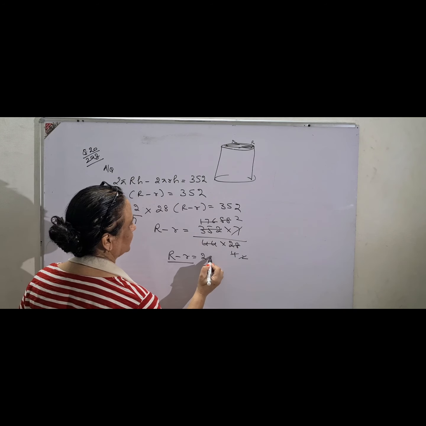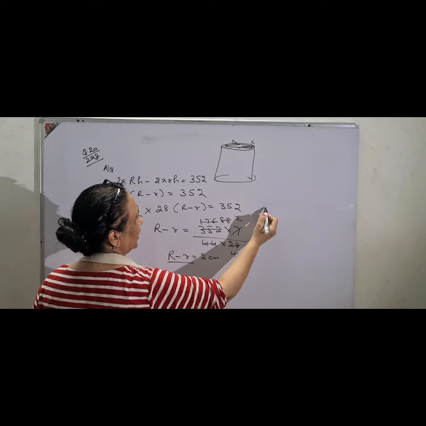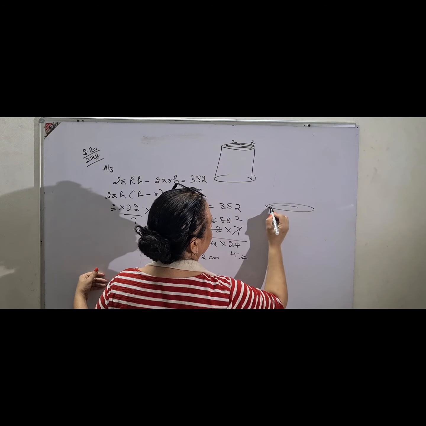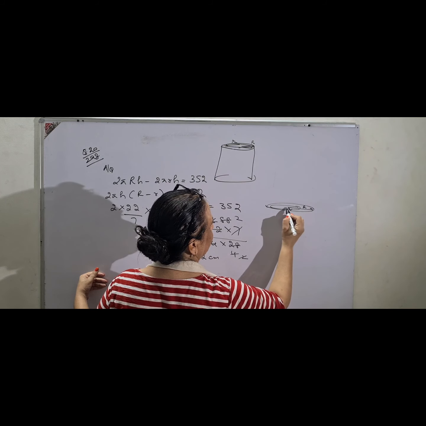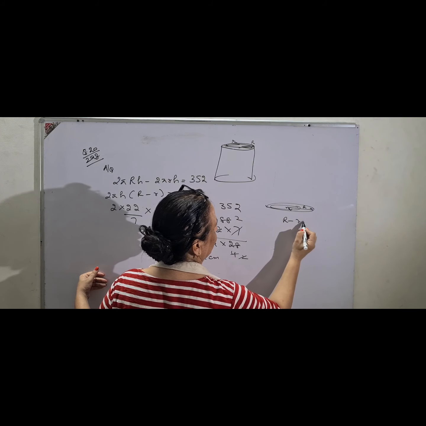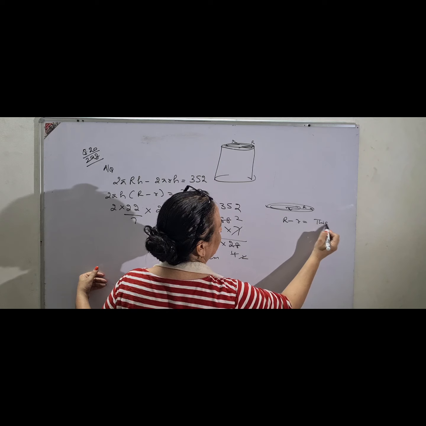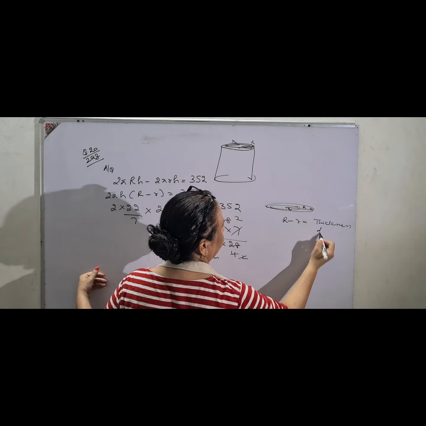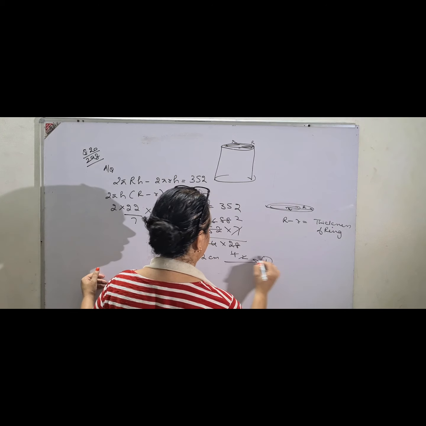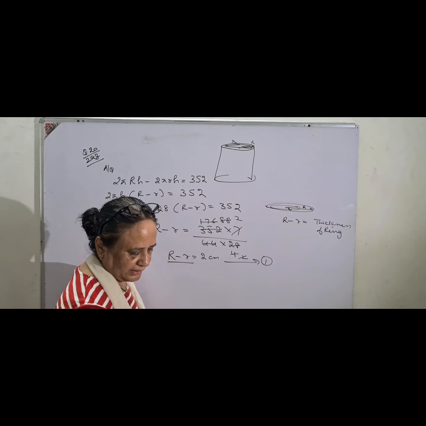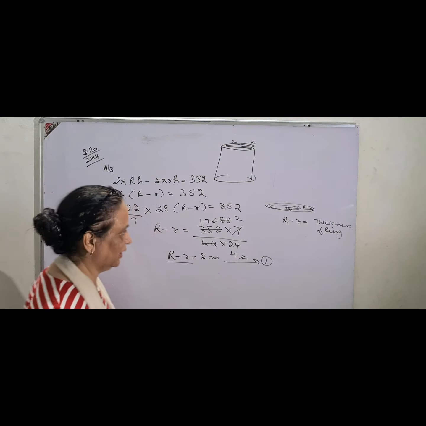This is thickness. Because you very well know, again I am explaining it, capital R minus small r gives you the thickness of the ring. So this is your first necessary step which I need. Then he says the volume of the material in it.